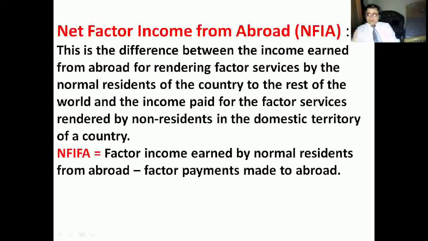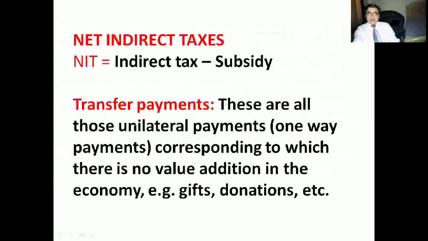So the difference of these two, that is called what? Net factor income from abroad. So this is equal to factor income earned by normal residents from abroad minus factor payments made to abroad. So this is important, means whatever we have earned from abroad minus whatever payments we are making. The difference of these two is called what? Net factor income from abroad.